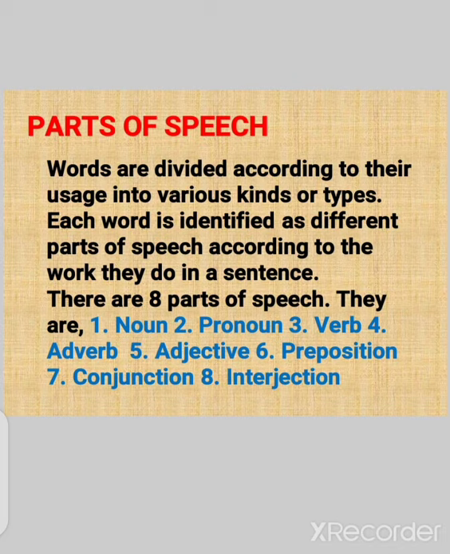For example, Joe is a beautiful boy. Here, boy is a noun. Beautiful boy: we are describing the noun boy, so that kind of description is called an adjective. This is the work that they do in a sentence. So there are 8 parts of speech. They are noun, pronoun, verb, adverb, adjective, preposition, conjunction and interjection.